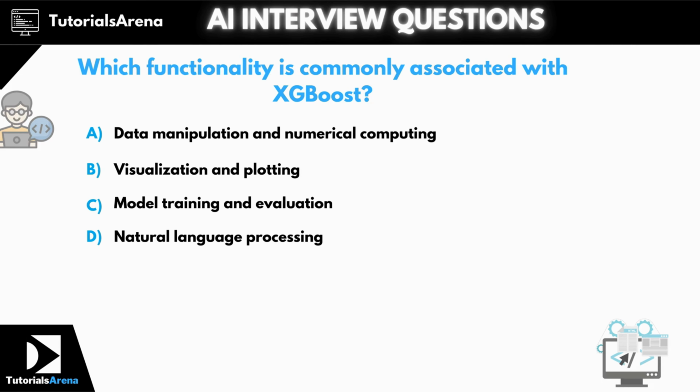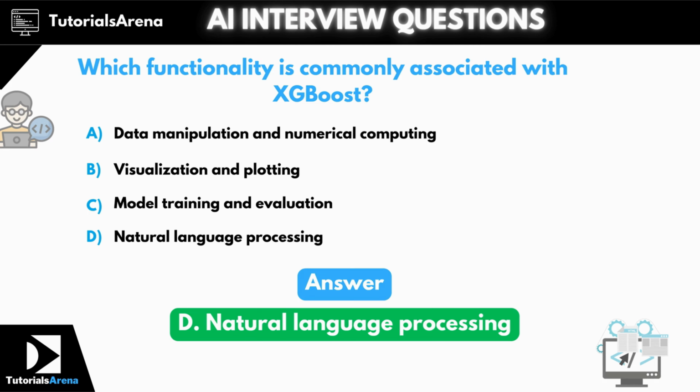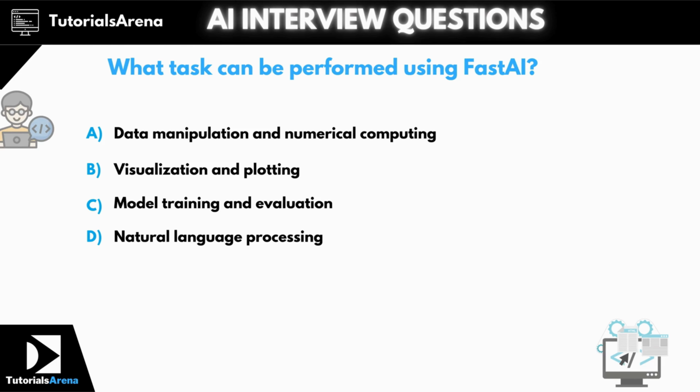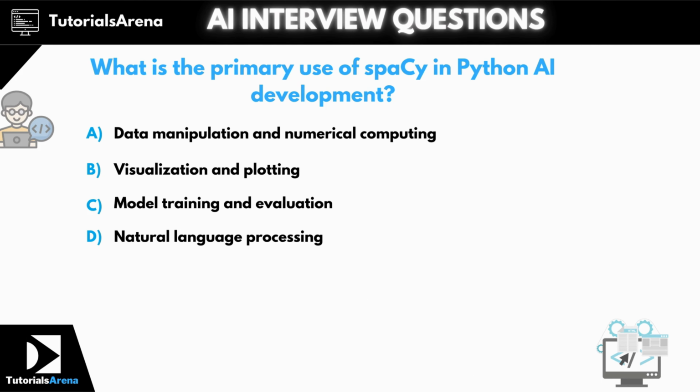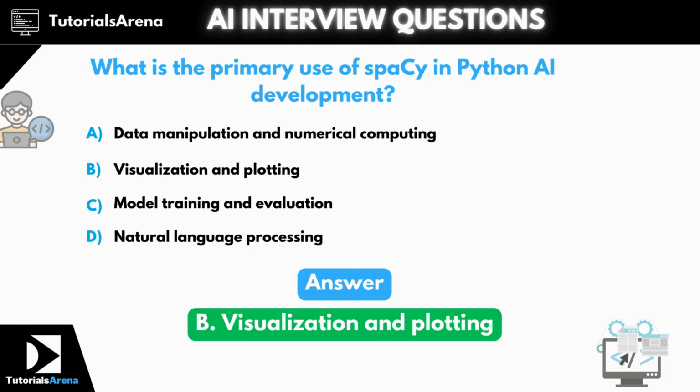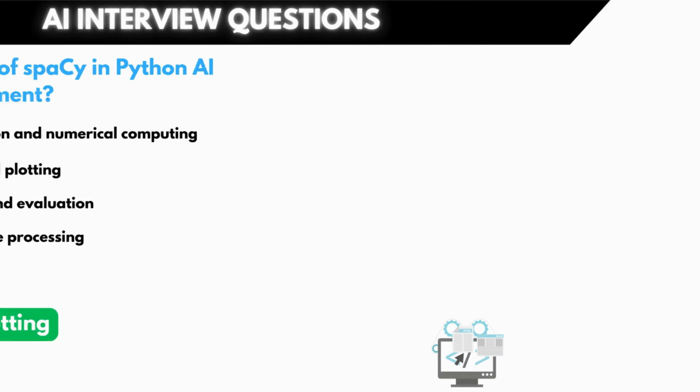Question 39. Which functionality is commonly associated with XGBoost? The correct answer is option D, natural language processing. Question 40. What task can be performed using fast.ai? The correct answer is option C, model training and evaluation. Question 41. What is the primary use of spaCy in Python AI development? The correct answer is option B, visualization and plotting.